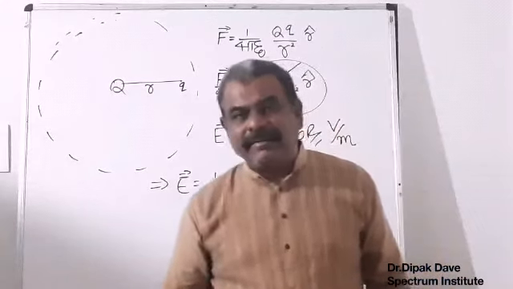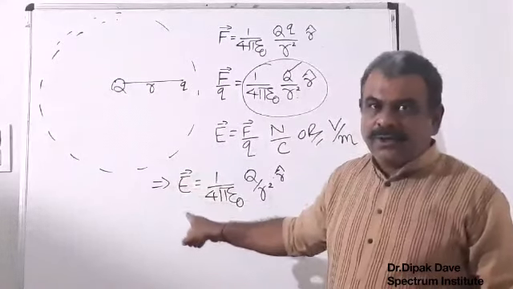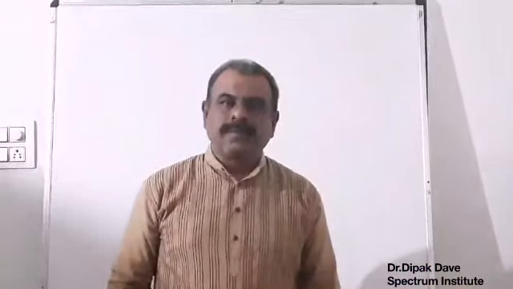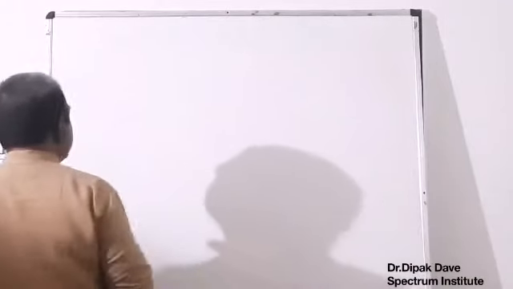Is it similar to the gravitational field? It was also an inverse square field. Electrical field is also an inverse square field. Another concept is electrical field intensity by a single point-like charge. What have we written?